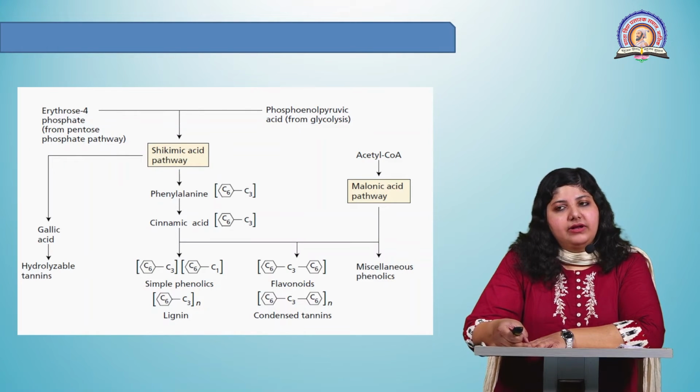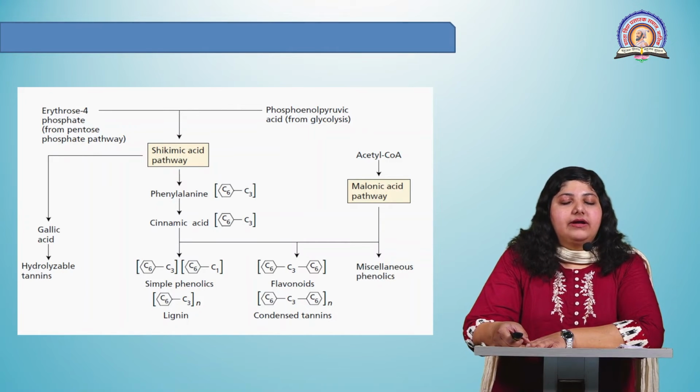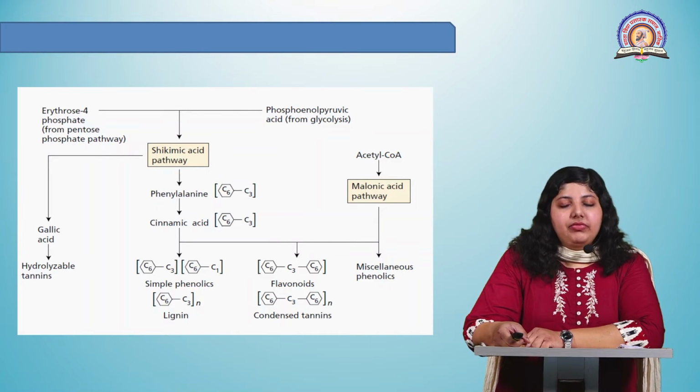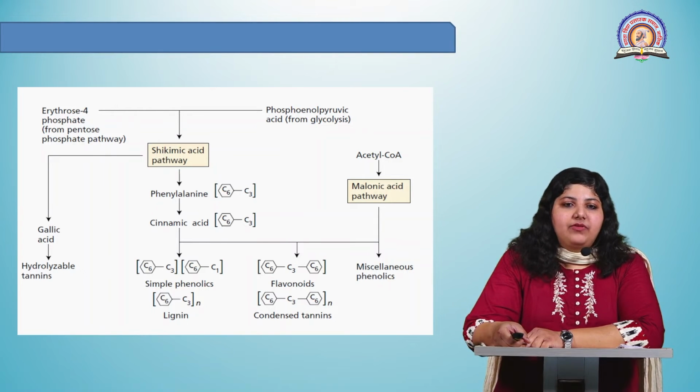This shikimic acid then gives rise to different aromatic amino acids, and these amino acids then form the different types of phenolic compounds. On the right side, you can see a molecule of acetyl-CoA. It goes into the malonic acid pathway to form different types of phenolic compounds.